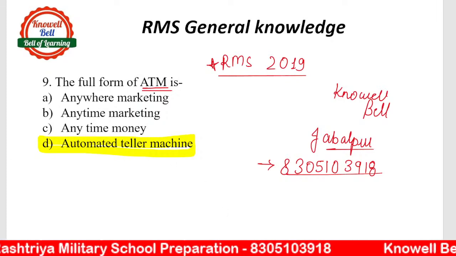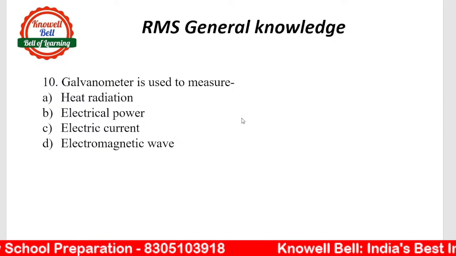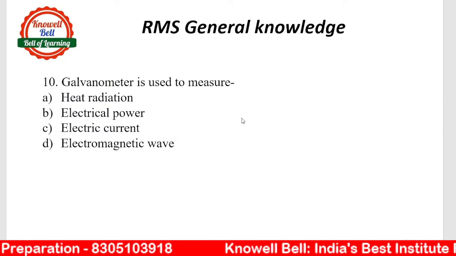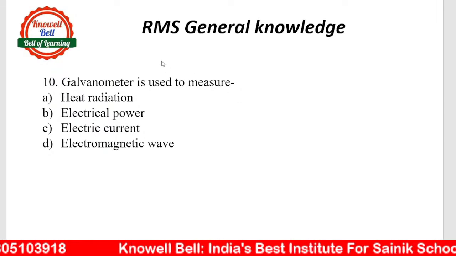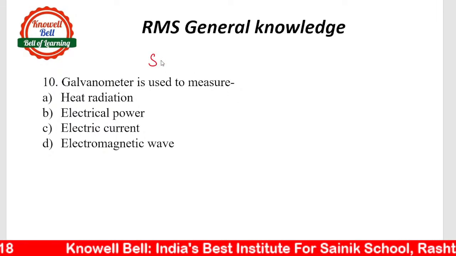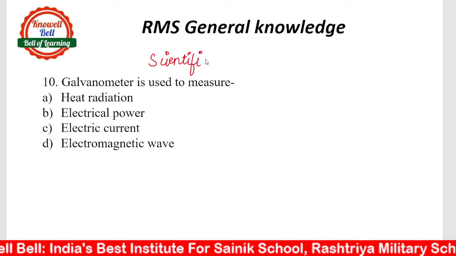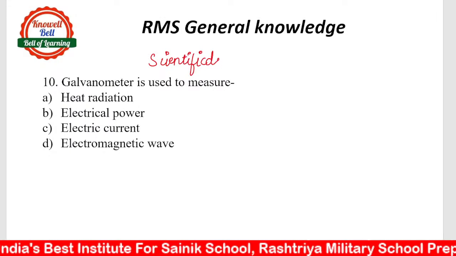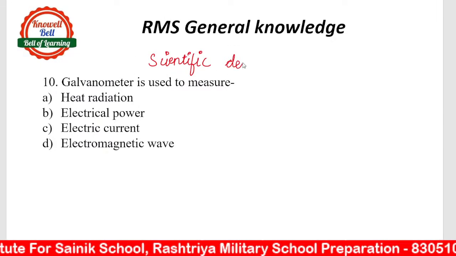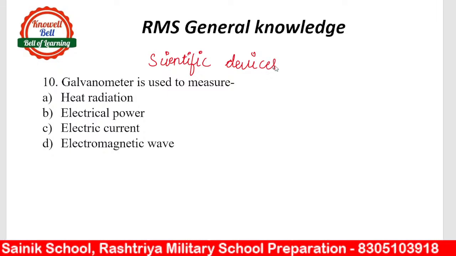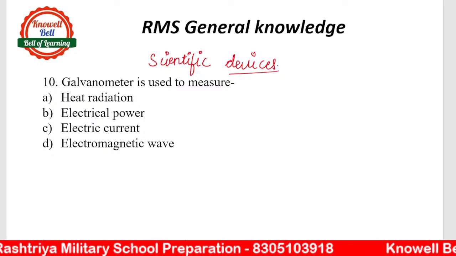Next question we are having is question number 10. The question number 10 is galvanometer is used to measure. Why do we use galvanometer? Galvanometer is used to measure heat radiation, electric power, electric current or electromagnetic waves. So this is from scientific devices. I am also mentioning the topics कि आपके किस topic से questions आए हैं previous year में. So you should know that these are the prime important topic और आपको इन पे ज़्यादा focus करना है. Scientific devices. Galvanometer is used to measure.